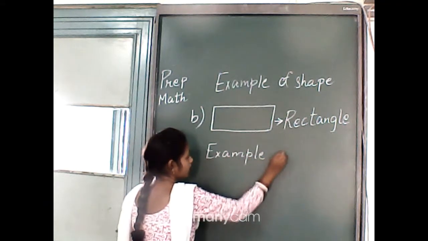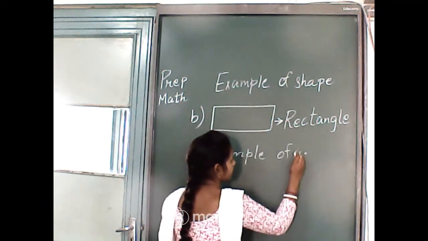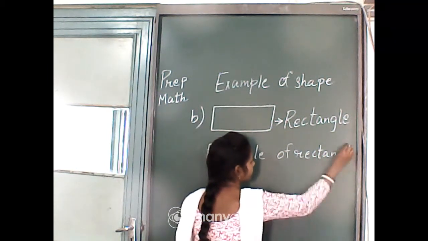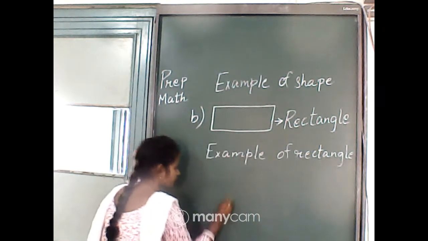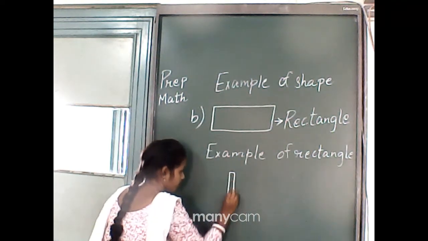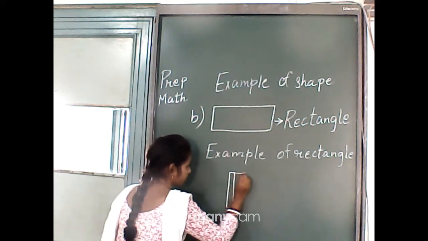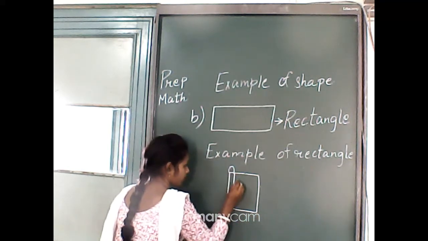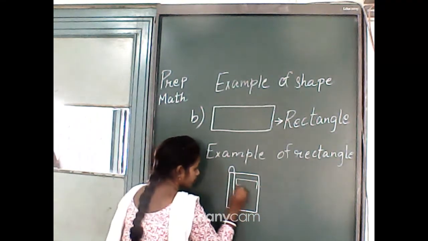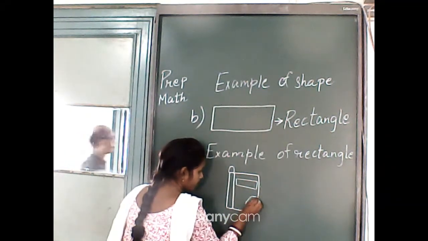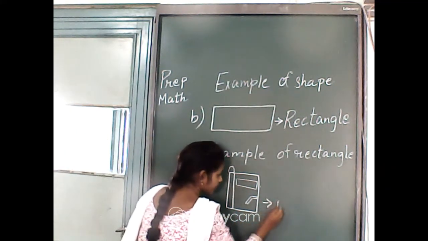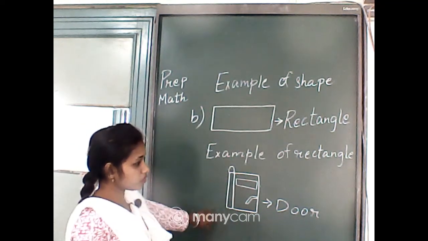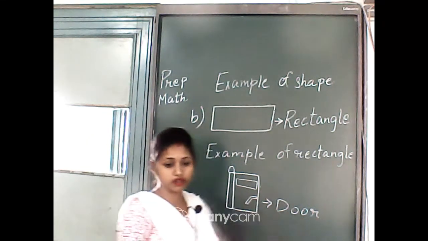Example of rectangle. It is door. D-O-O-R, door. Example of rectangle, door.